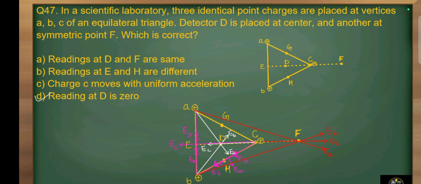Okay, and the electric field if we calculate at point E and H, the electric field will be the same, that is not different. So option B is incorrect. So accordingly, if you see the diagram carefully, you will understand the problem. So option D is correct.